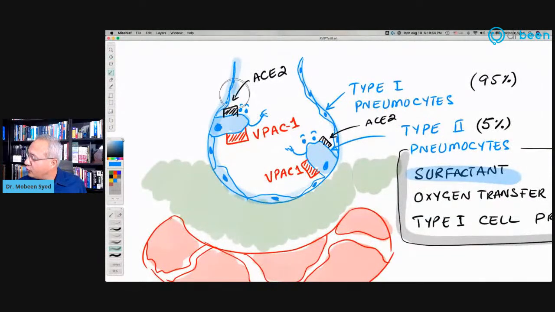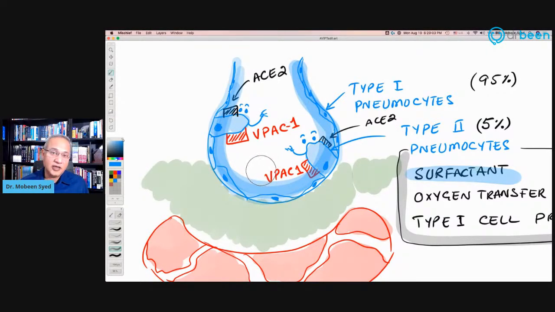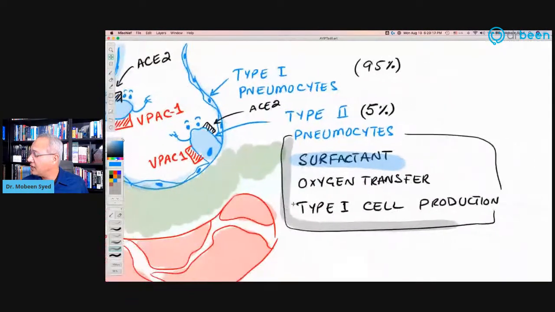Surfactant is a fluid layer or water layer. It's not exactly water. It is a fluid layer that is inside the alveoli. The function of this fluid layer is to reduce the surface tension within the alveoli and prevent them from collapsing. So this surfactant production is by the type 2 pneumocytes.